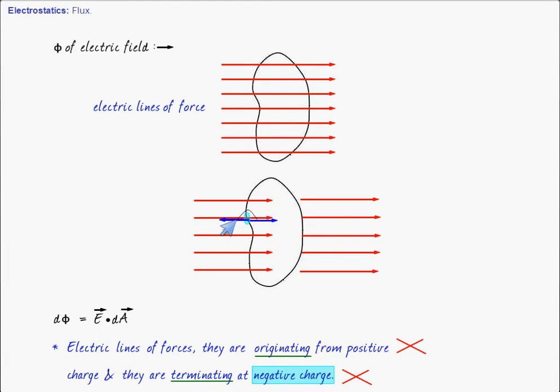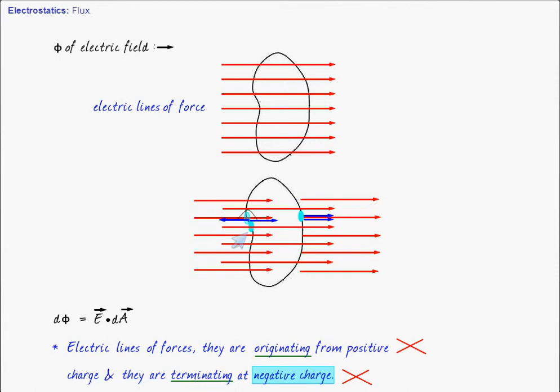Therefore the flux here, the electric field is in this direction, area vector is in this direction. So here the flux is positive. What we can see from here is this: if the number of lines of force which is entering is same as the number of lines of force which are leaving, then the total flux must be what? 0. Because at the one location there is going to be negative flux. The flux will be negative when the lines of force are entering the surface, but the flux will be positive when the lines of force are leaving the surface.